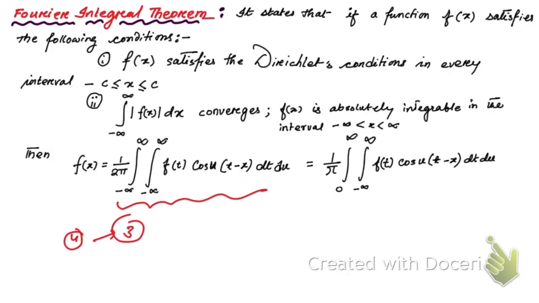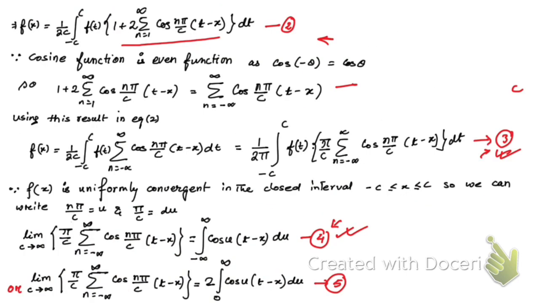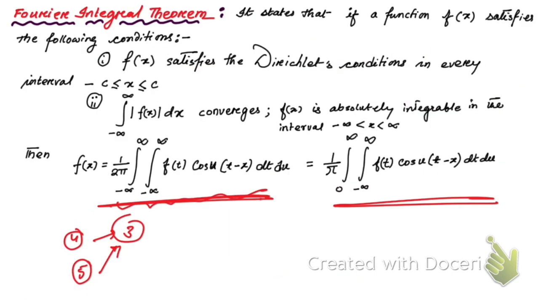Let me go to the first slide. Here you're going to get this result, and if you use equation number 5 in 3, then you're going to get this result. So if you use this in equation number 3, then you're going to get the second part, this part, right?